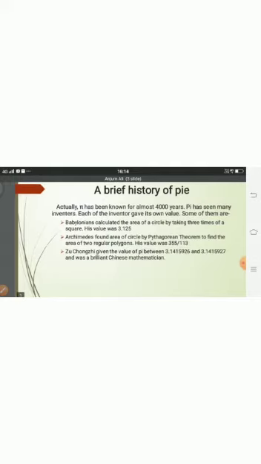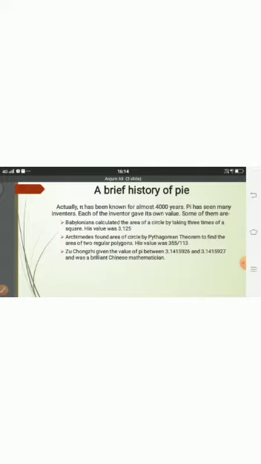Some of them are: first, the Babylonians. Babylonians calculated the area of a circle by taking 3 times a square. Their value was 3.125. Second is Archimedes. He found the area of a circle using the Pythagorean theorem to find the area of 2 regular polygons.